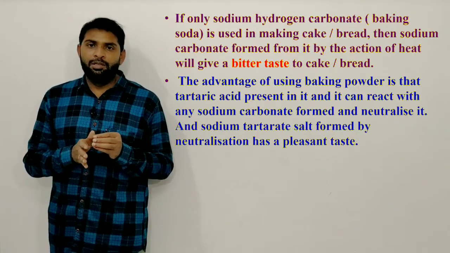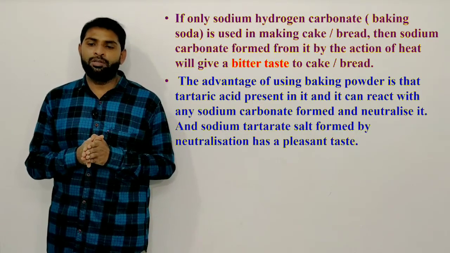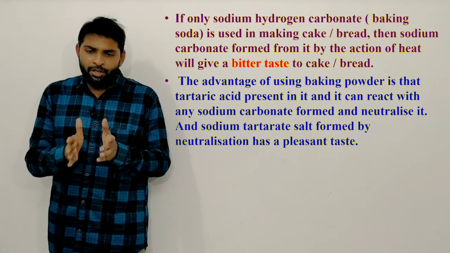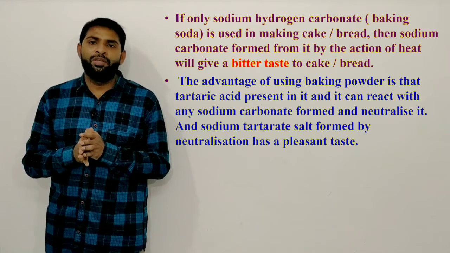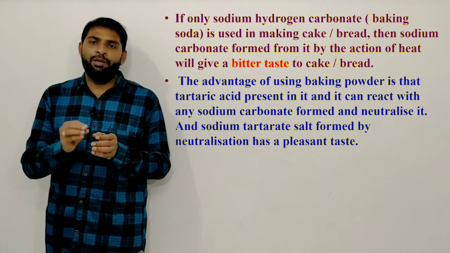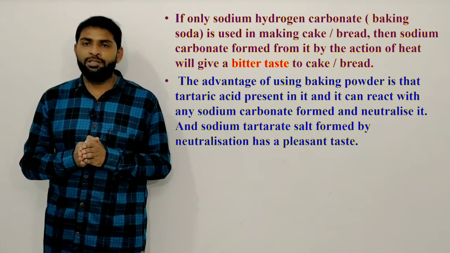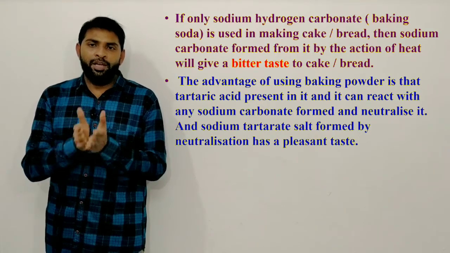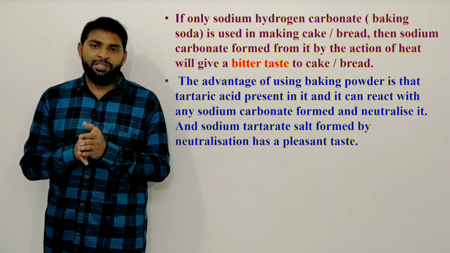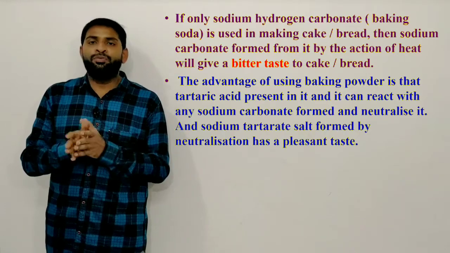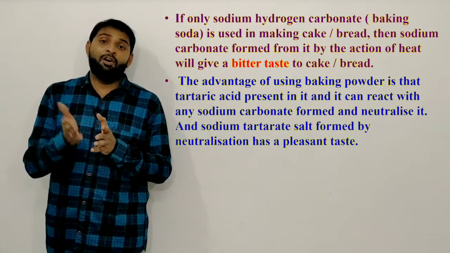So if you add baking powder, it is a mixture of baking soda and an edible acid, that is tartaric acid. When baking powder is added to the food materials while cooking and you heat with the addition of water, it releases the H+ ions from the acid, which interact with the baking soda and release carbon dioxide gas.